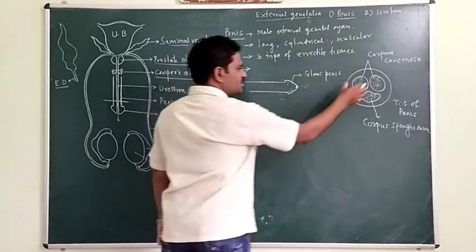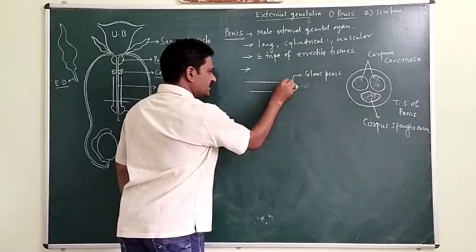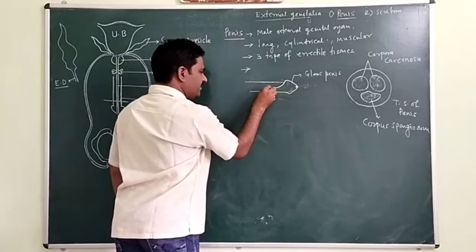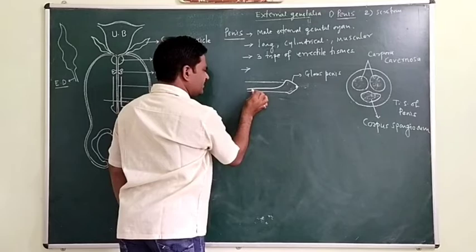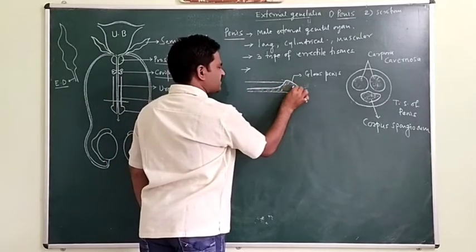Now see, these two pairs are present here, and the lower median part, that is the corpus spongiosum, gets extended towards the tip and forms the glans penis.